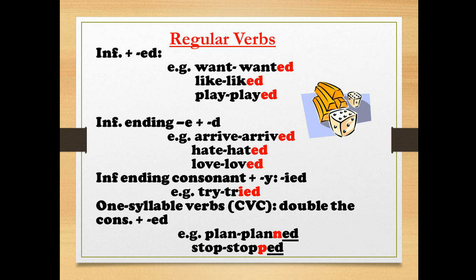For example, play, I'll just add ed, right? It ends in y, but before the y we have a vowel, so that's why we're adding ed directly. I'll not change anything. But study, I have before the y a consonant, so since I have a consonant, I'll cross the y adding IED.